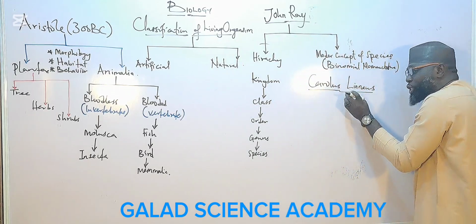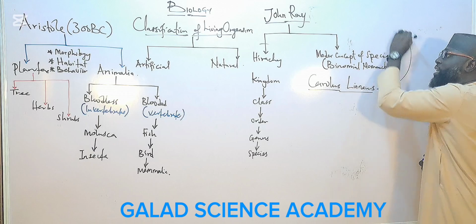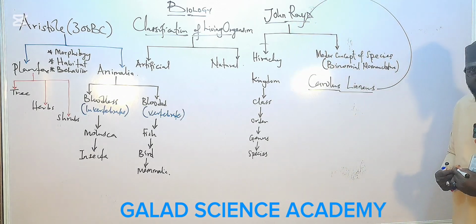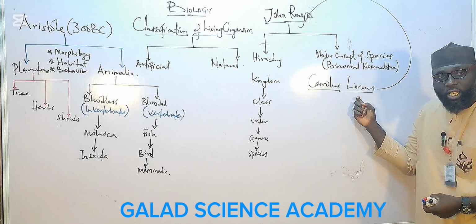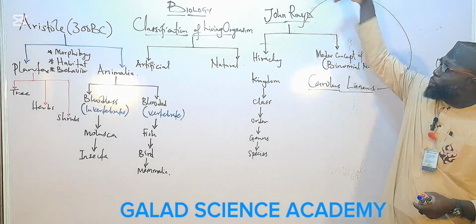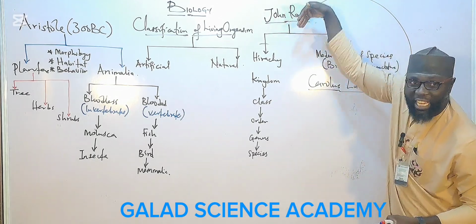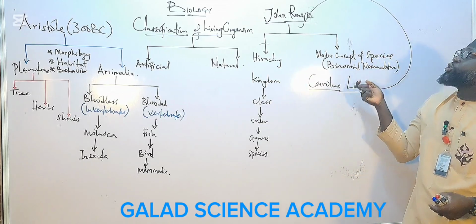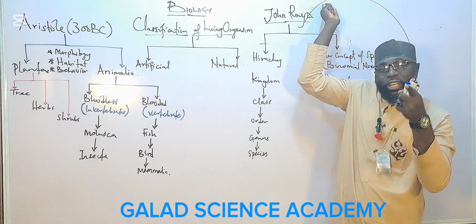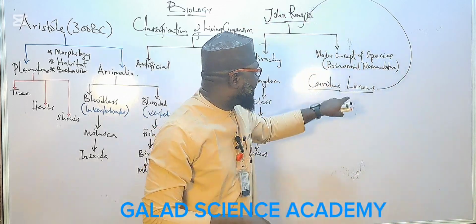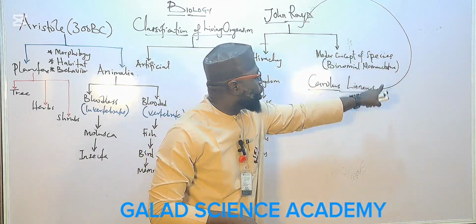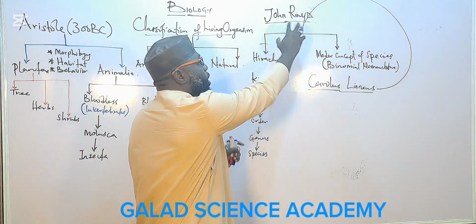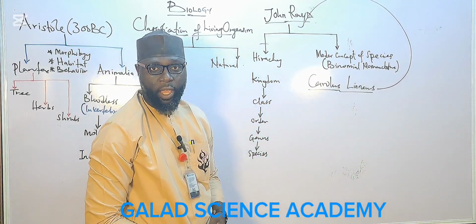His contribution under classification of living things is built on John Ray's classification. Are you with me? Carolus Linnaeus is trying to build on and develop John Ray's classification, and to revive the work of John Ray.